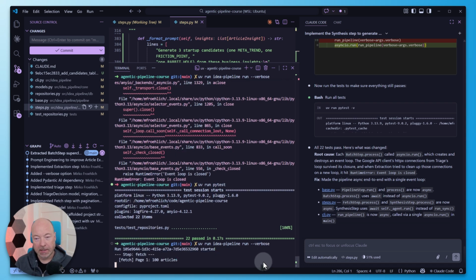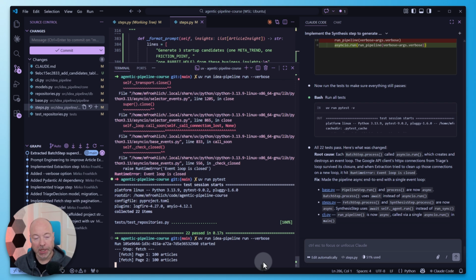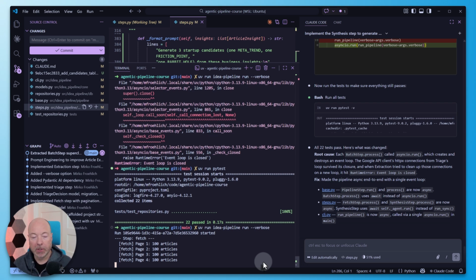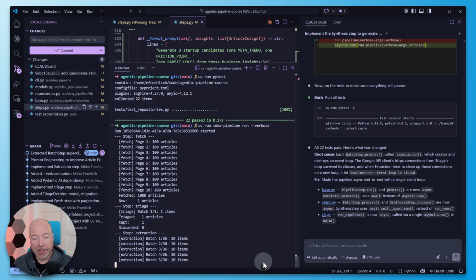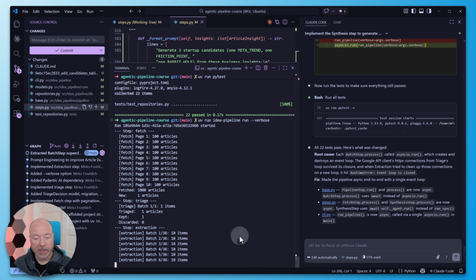So just to test that the extraction step works now, we actually have to go through the whole fetch again. Everything else should be quick because it'll notice that there aren't really any new articles. Yeah, we have one new article. So it wasn't really too much of a delay, but it's still something we can save. We can also save those API call costs and things like that. So it's running the extraction. There's a few more batches to do, so this might still take a little bit of time. Extraction is definitely our slowest part of the application.